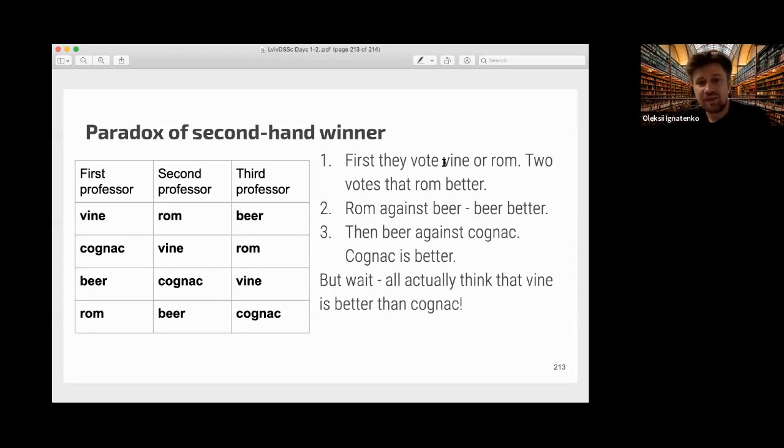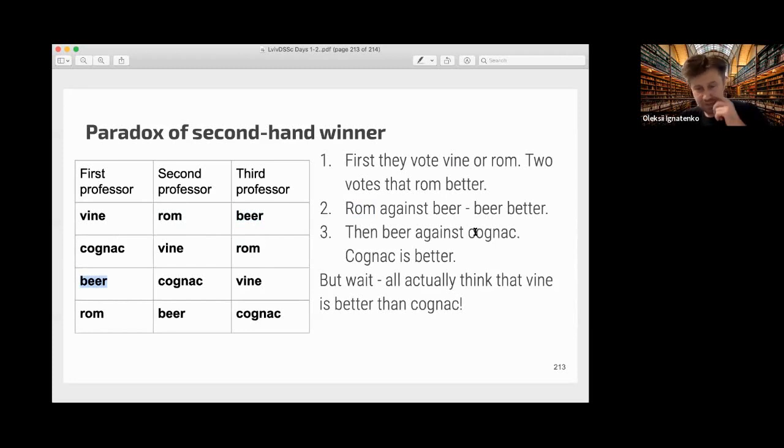So, for example, first they vote what is better, wine or rum, and you see that rum wins. The second professor thinks that rum is better, and the third professor thinks that rum is better than wine, so they remove wine. Then they vote rum against beer, and the third professor thinks that beer is better, and the first also thinks that beer is better.